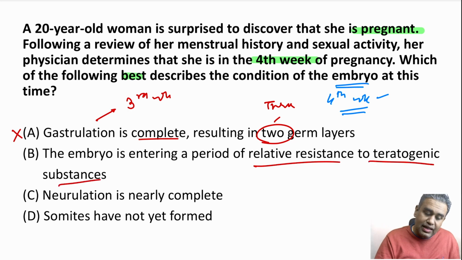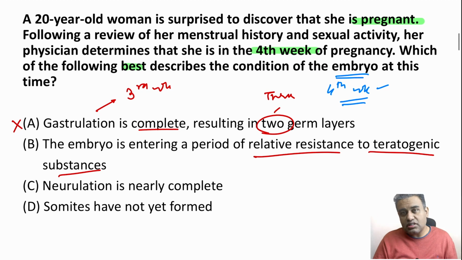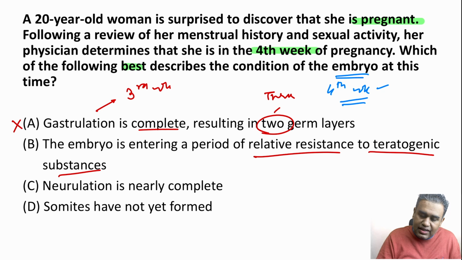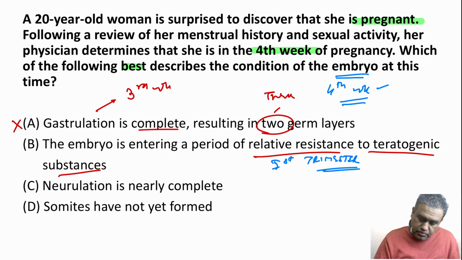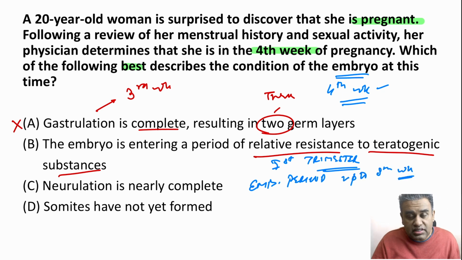Option B, the embryo is entering a period of relative resistance to teratogenic substances. Now do remember, the teratogenicity of the embryo is not only in the first 2-3 weeks, but it goes up till the whole first trimester. Because the development of the organs mainly occurs in the embryonic period, and that embryonic period lies up to the 8th week, or around the 8th to 10th week.